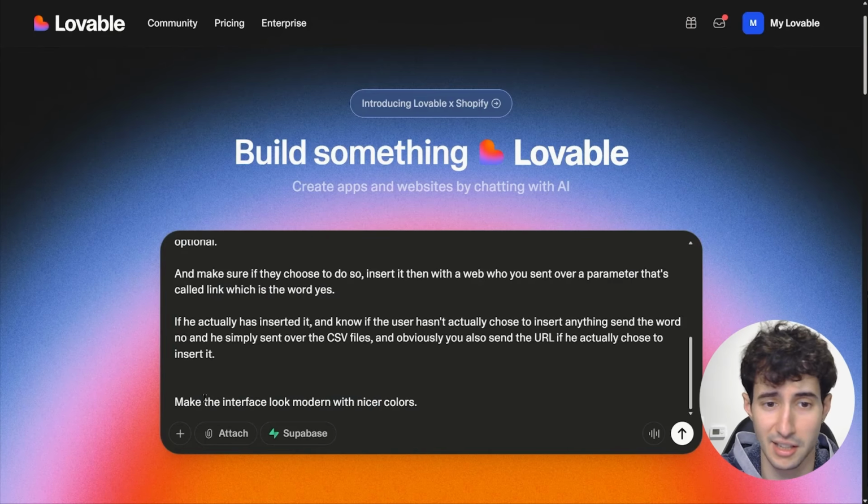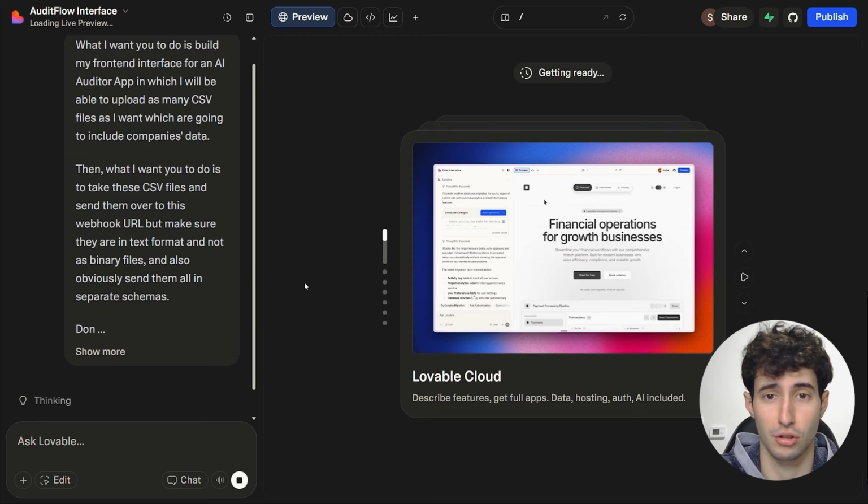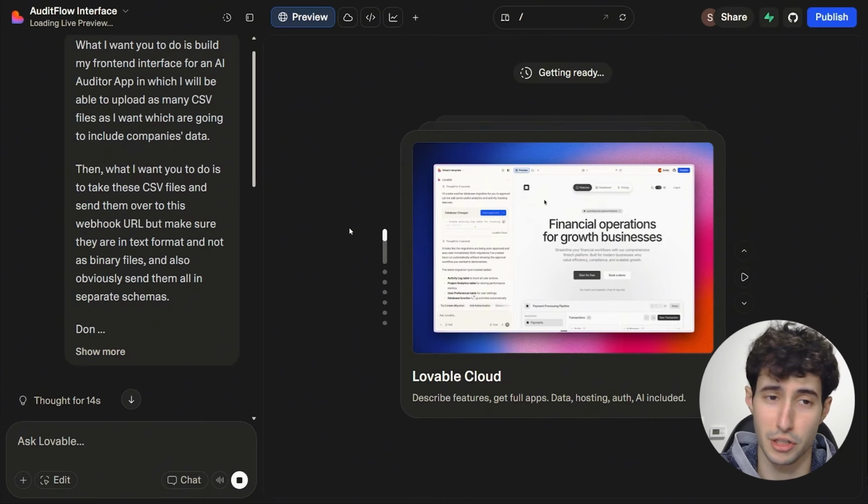And then I tell it exactly how I wanted to create my front-end interface, which is to make the interface look modern with nice colors. And then I will simply come over here and click on enter. So now Lovable is going to go and start building a front-end interface for us. But while Lovable is building a front-end interface, let's go over to N8N and start building our backend.